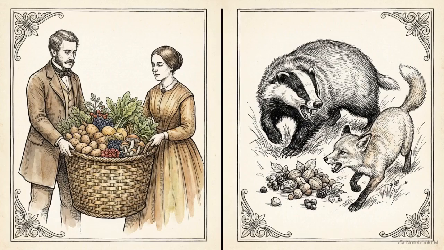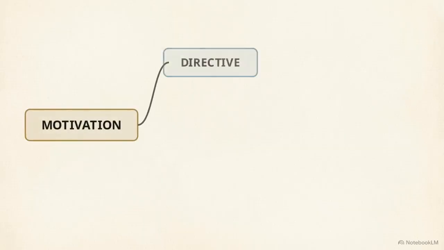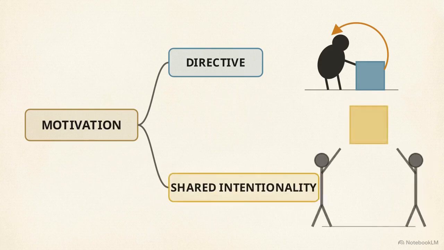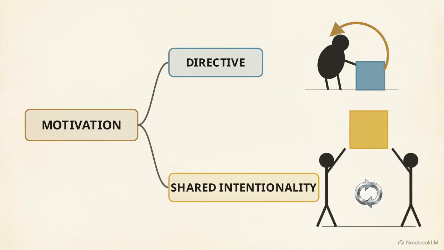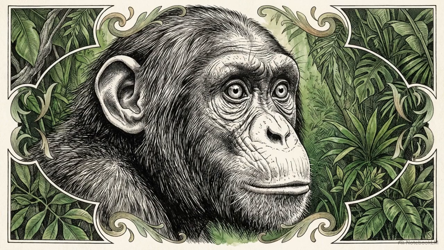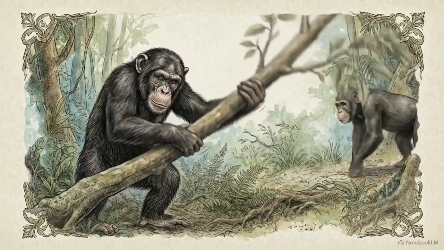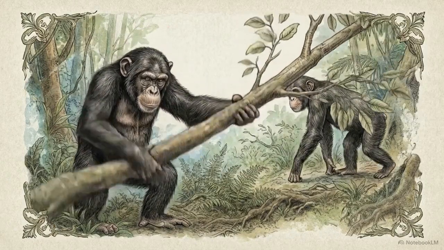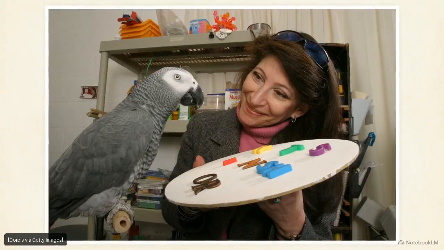The final axis is cooperation. Here, we ask if animals communicate to share information or to manipulate others. Cognitive scientist Michael Tomasello argues that animal communication is almost entirely directive, requests or orders for the benefit of the sender. He contrasts this with shared intentionality, where humans communicate specifically to help others. Recent data on wild chimpanzees complicates this. Chimps have been observed calling to warn ignorant group members about hidden snakes, suggesting that pro-social motivations exist in other primates. Attention is a key factor here.